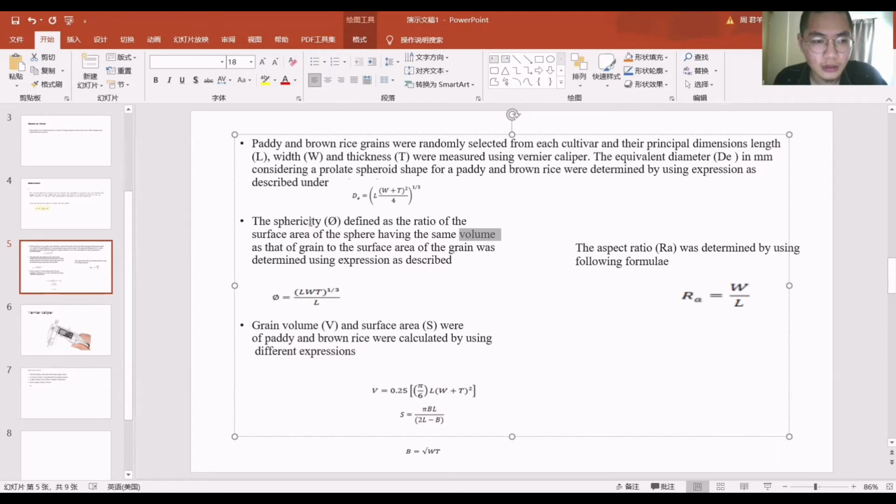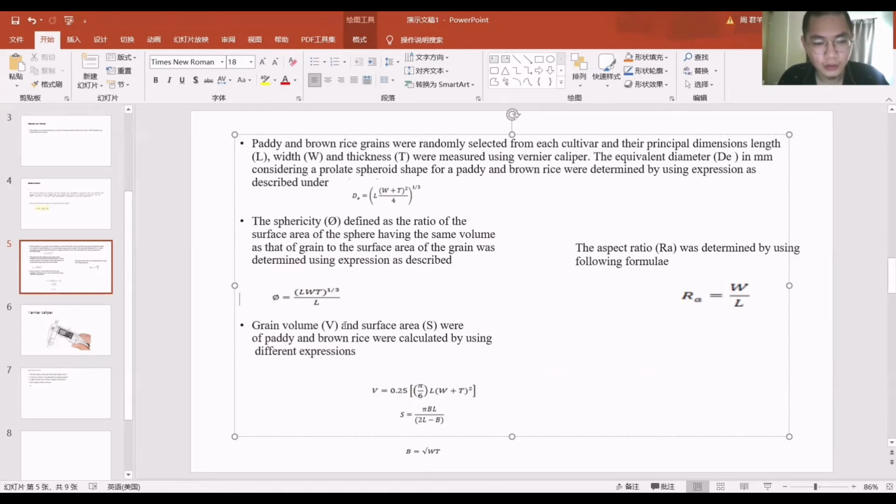The sphericity is defined as the ratio of the surface area of the sphere having the same volume as that of the grain to the surface area of the grain, and was determined using the expression as described.